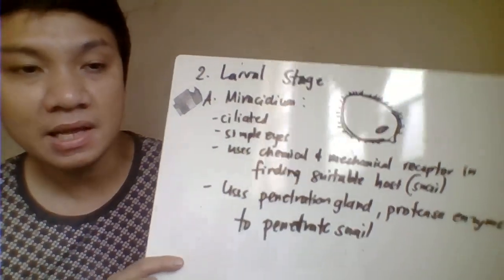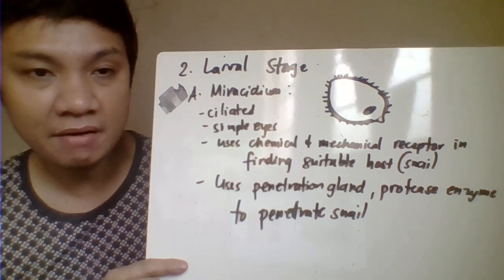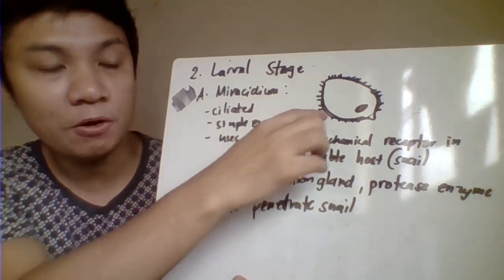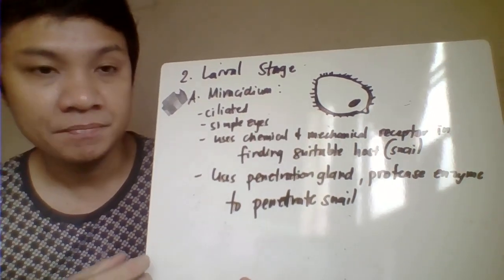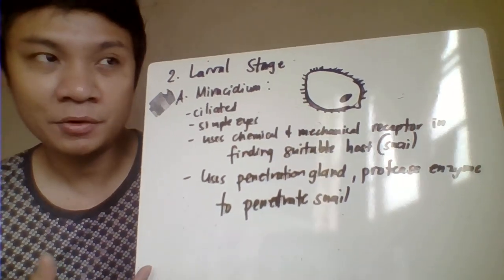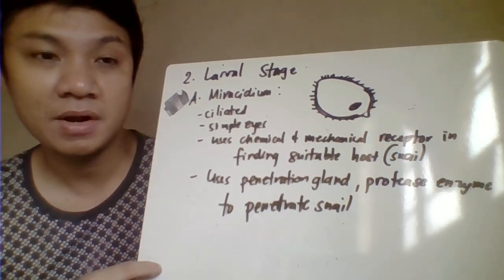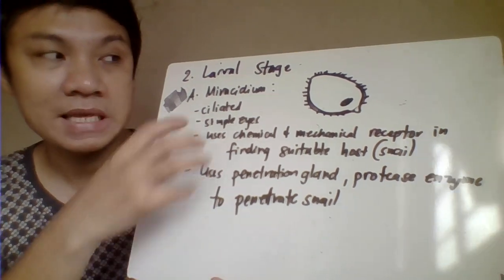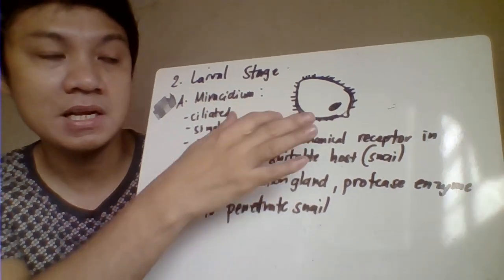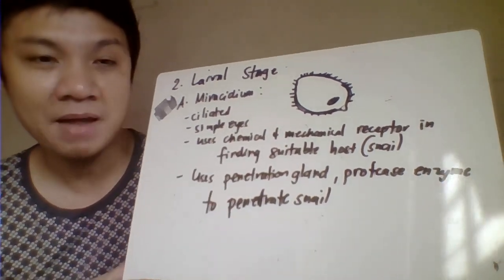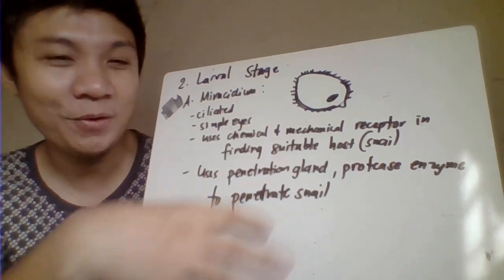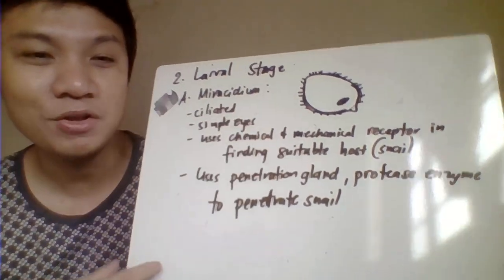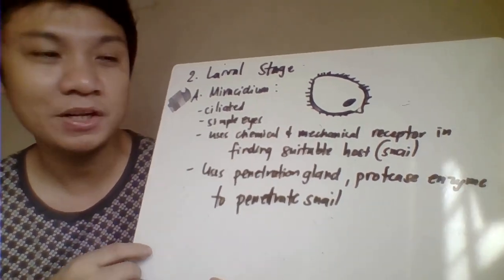Okay, the next we have here the larval stage. The first larval stage, we have here the miracidium. So ito yung nasa loob ng ating ova. Upon contacting the bodies of water, they try to hatch and liberate the miracidium. We describe the miracidium. Just refer to your PowerPoint for a much better drawing.